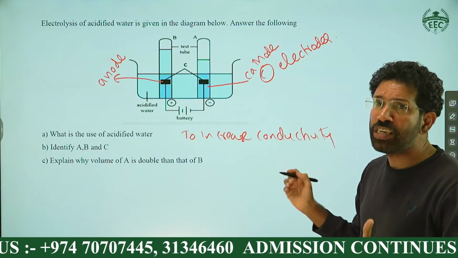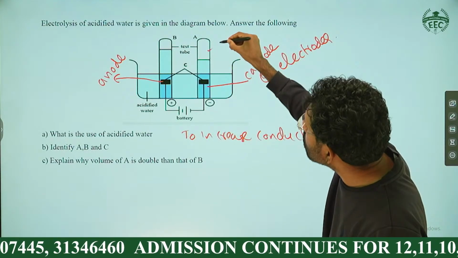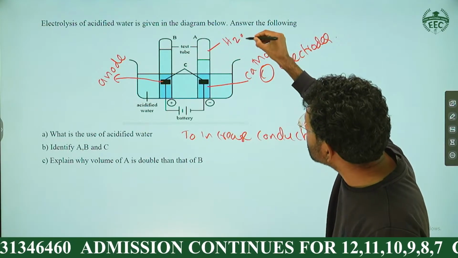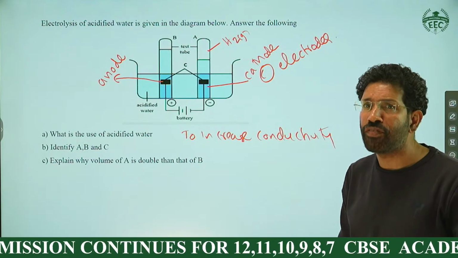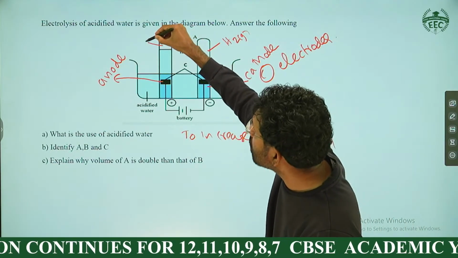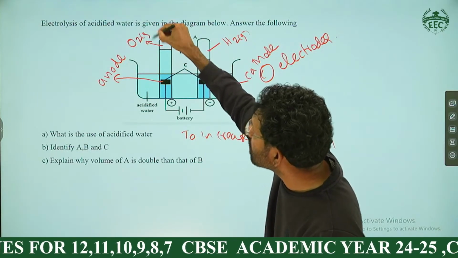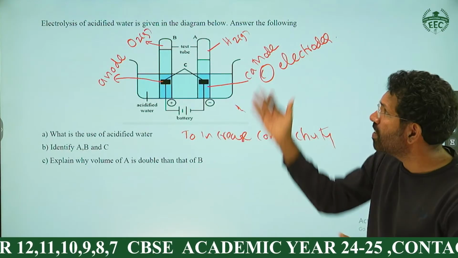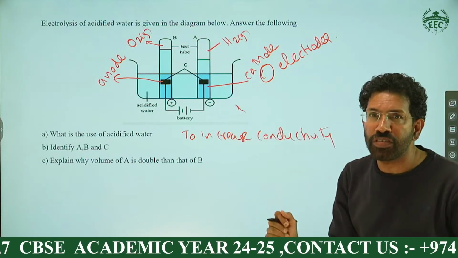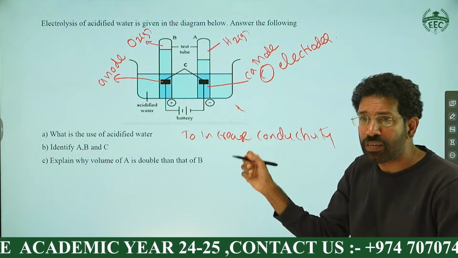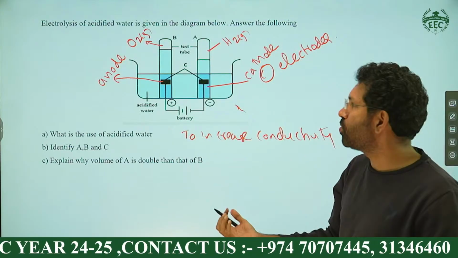Okay. Then what is A? We know that the gas obtained at the cathode is hydrogen gas. A equals hydrogen gas. B equals, tell me fast. Yes, B equals what? Oxygen gas. B is equal to oxygen gas. So A equals hydrogen gas, B equals oxygen gas, C equals electrodes. Positive electrode is anode. Negative electrode is cathode. That's it.